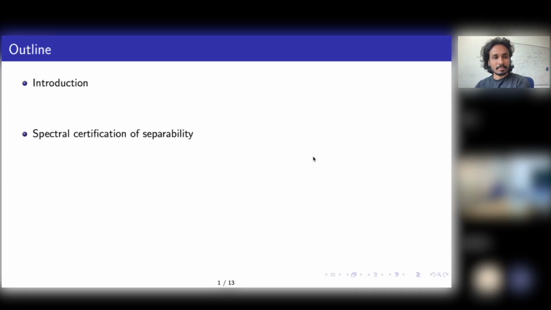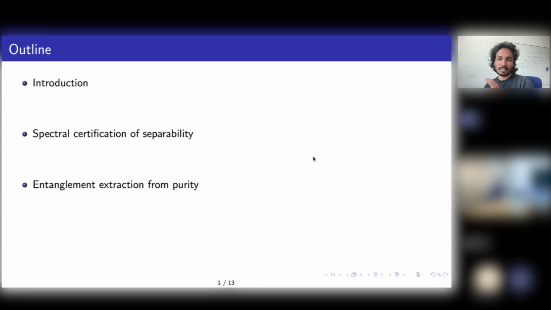And then I'll talk about something called spectral certification of separability. So just by looking at the eigenvalues, you can certify separability of certain quantum states. I'll talk briefly about this. And then I will talk about this task called entanglement extraction from purity. So this is an operational task. And then I will somehow relate both these things, the idea of spectral certification and the idea of entanglement extraction from purity. And finally, I will end with some final remarks. All right.